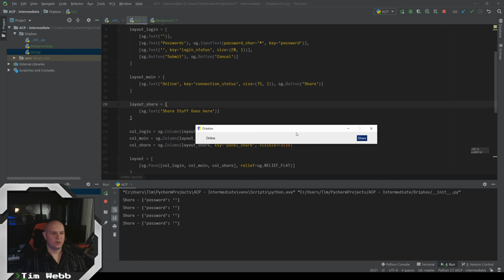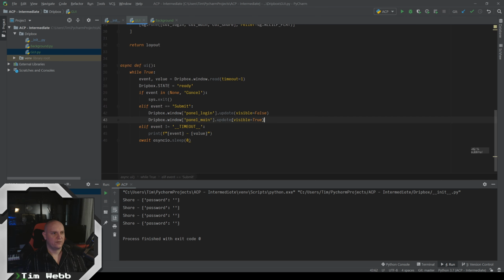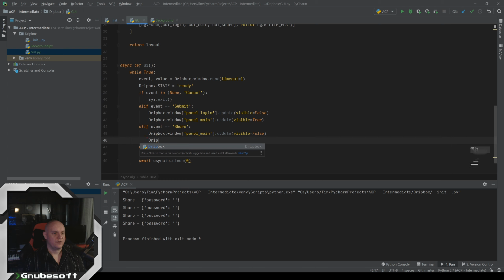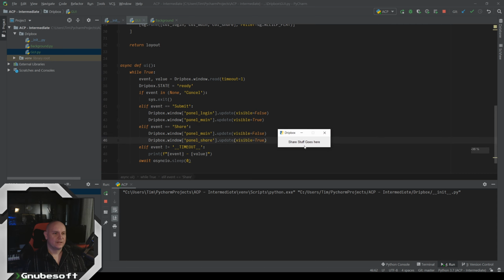All right. Now let's make the share button do something. So if we come down here to where we have our UI logic, say elif event equals share. Now we want to make the panel main hide, visible false, and we want to make the panel share visible true. Yay! All right, it's all working. So, let's now build this up.